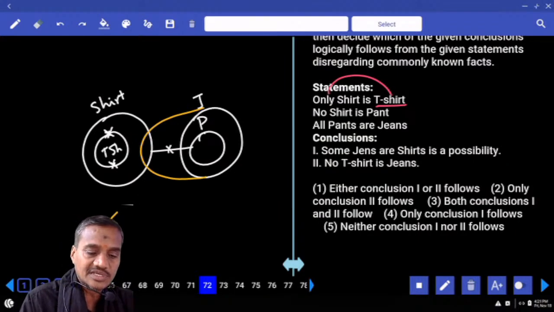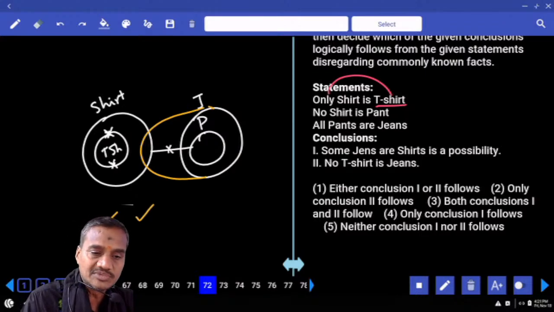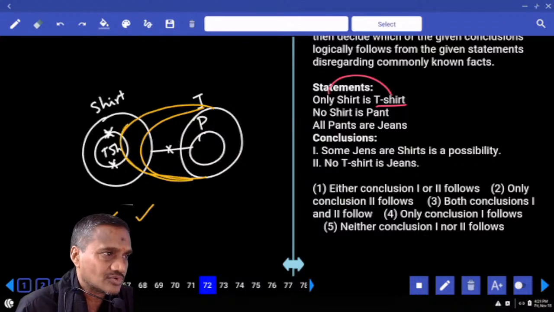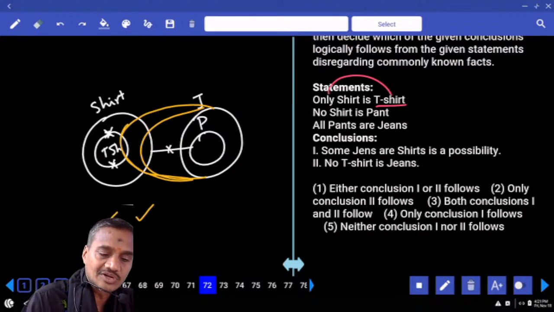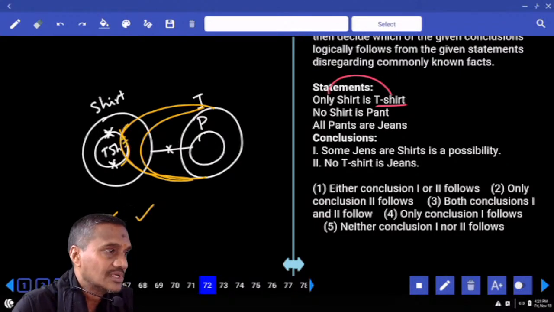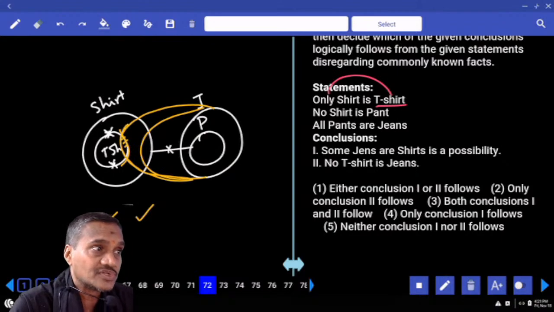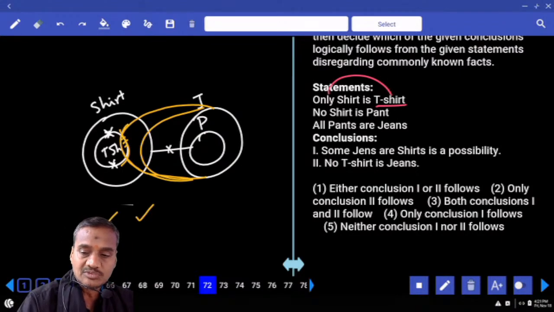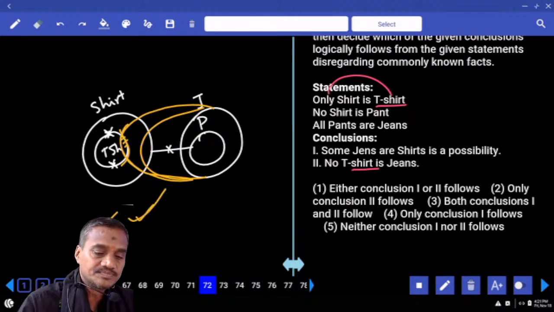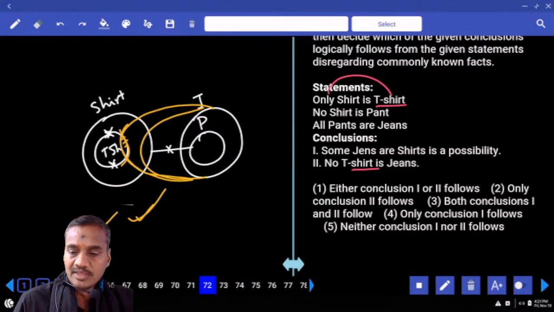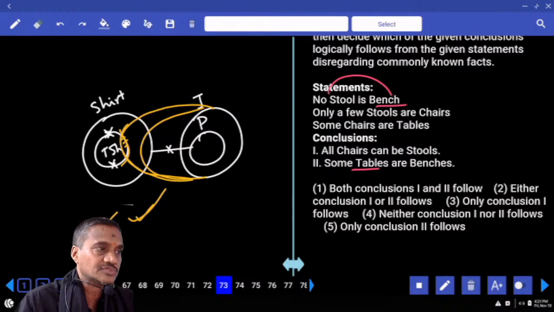T-shirt is here, jean is here as of now. Is it false or not? Some t-shirts are jeans. Tell me whether I can write t-shirt like this or not. Right or not? No. Why is it no? If I write t-shirt like this, then this t-shirt belongs to jeans as well. But this t-shirt must belong to only shirt, but not to jean. Is it possible to write or not? Not possible. That means no t-shirt is jean is always true. And so what is your answer? Both 1 and 2, that is choice 3, question number 72.